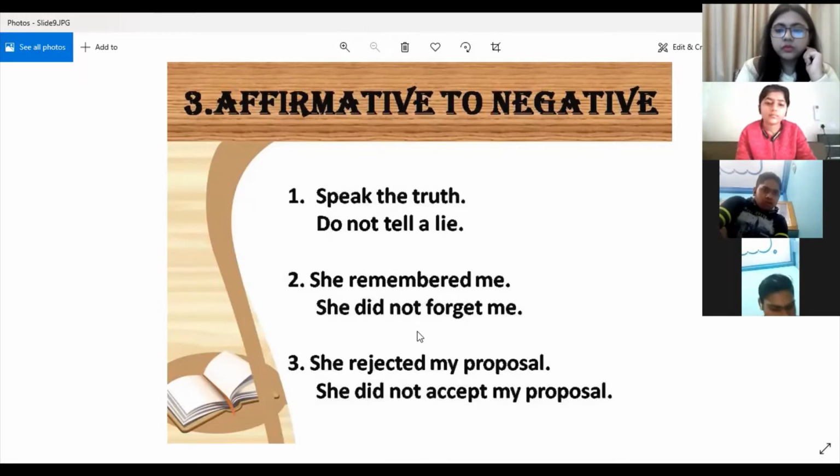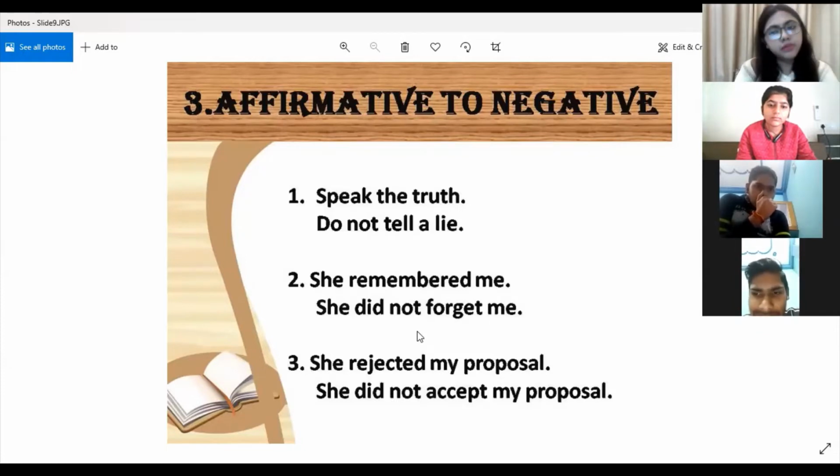You have to see that in simple present tense, it's very simple. In simple present tense and in simple past tense, you have to use do not, does not in simple present tense, and did not in simple past tense. Fine. Have you people understood till here? Now ask, if you people have any doubt, just ask. Then I'll continue further.